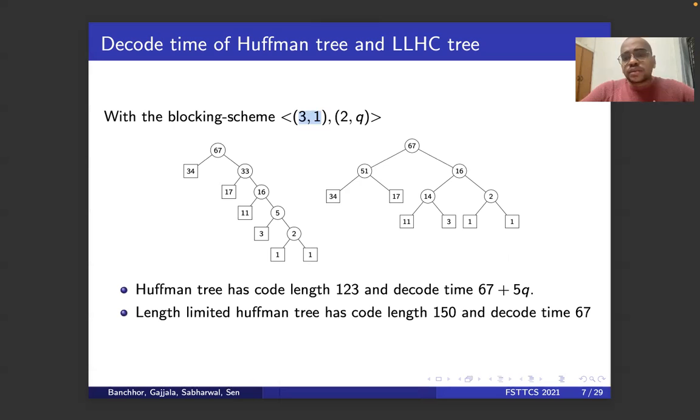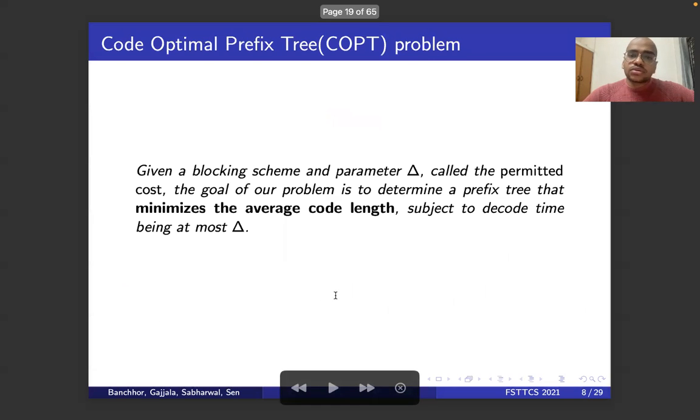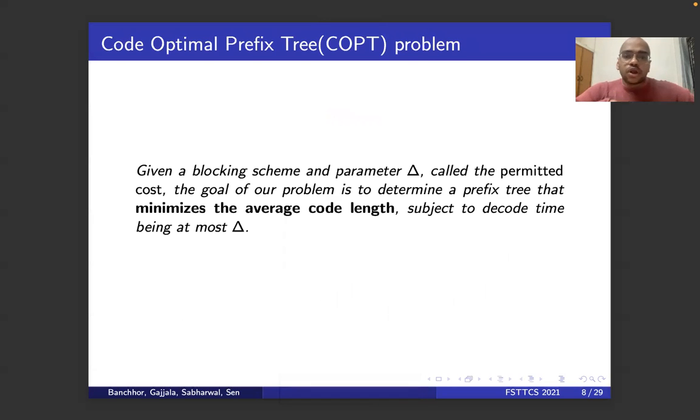So now we'll look at a problem in which we are given a bound for the decode time and we want the best tree possible. Let's say I say, look at all trees having decode time less than 67 plus 3q and give me the best possible tree in terms of code length. So I'm formalizing it here. You're given a blocking scheme and a parameter delta, which is the maximum decode time you are allowing. Among all such prefix trees, find the tree having the minimum code length.